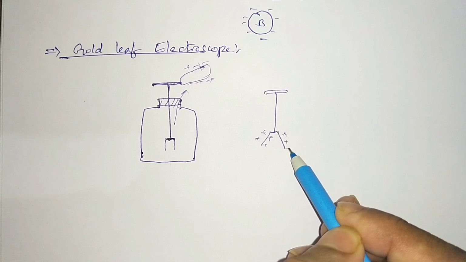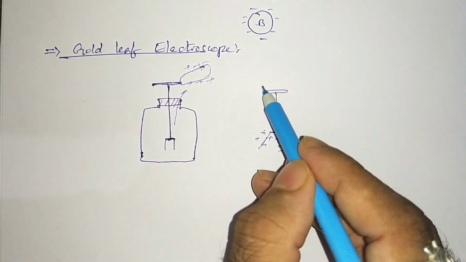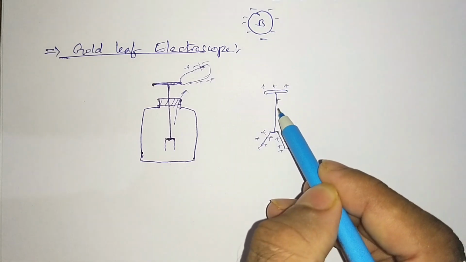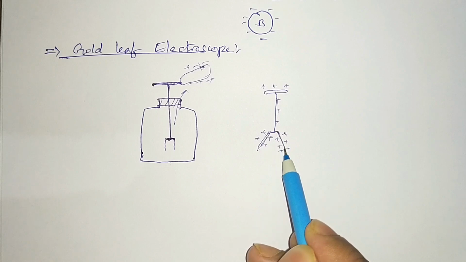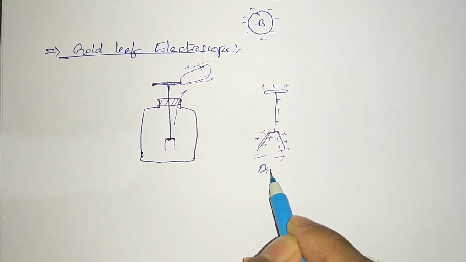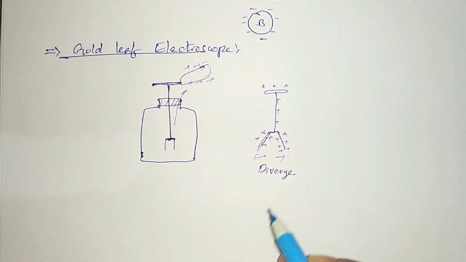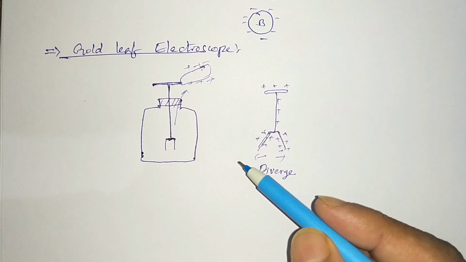What is the reason? These are positively charged gold leaves. As this leaf is positive and this leaf is positive, they repel each other and diverge. Now it is a positively charged gold leaf electroscope.